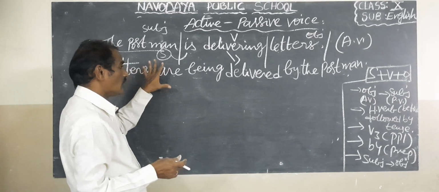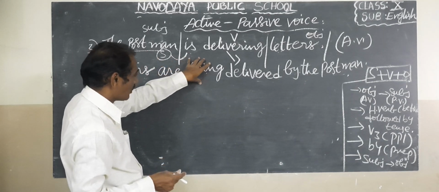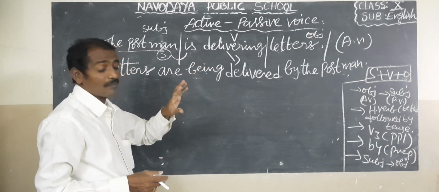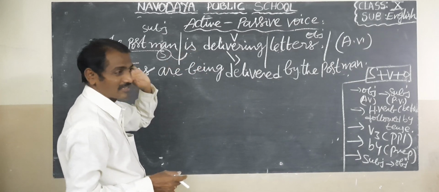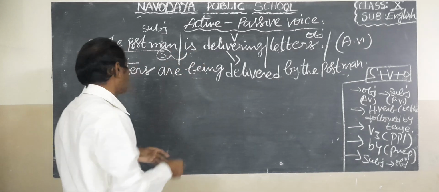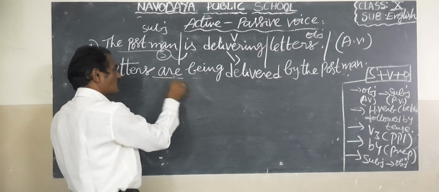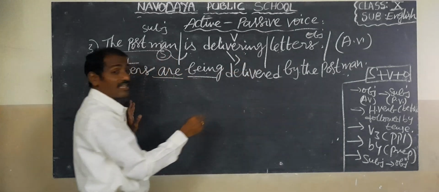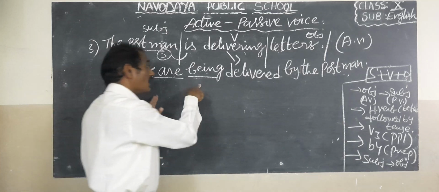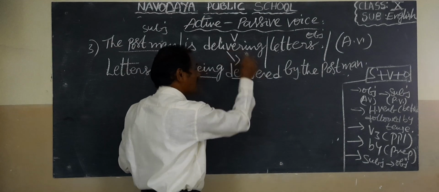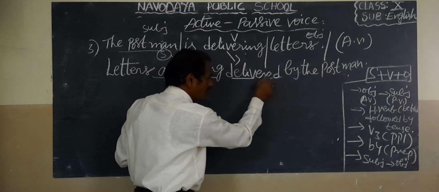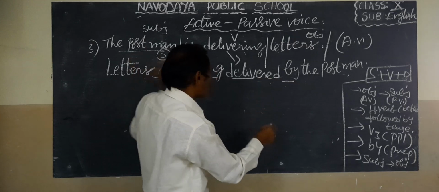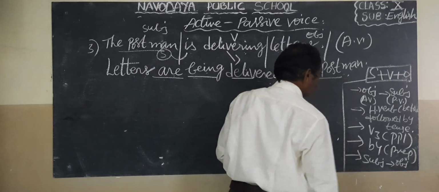Okay, so we should write that "is" as the B form, which is the same tense. Present tense is there, so letters are, because it is plural. Why should we write being? Because the main verb here is in the ing form. Being. Next V3: deliver, delivered, delivered. V3. By the subject, the postman.